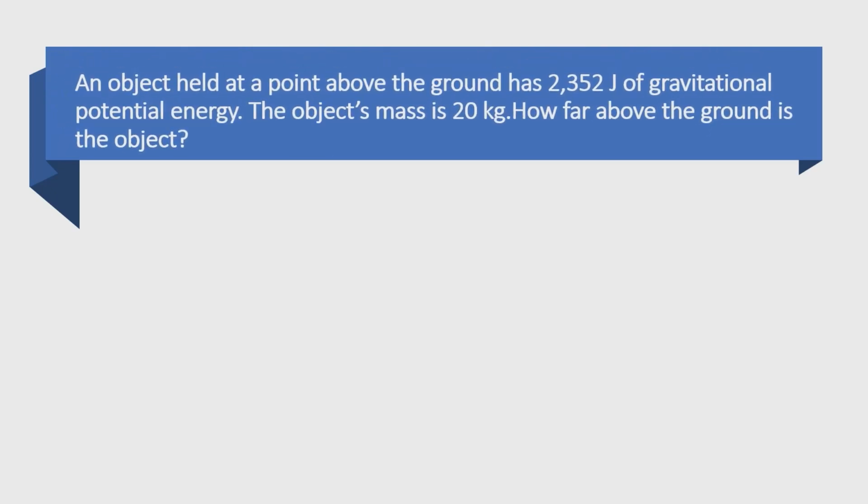Okay, here's the second problem. An object held at a point above the ground has 2,352 joules of gravitational potential energy. The object mass is 20 kilograms. How far above the ground is the object?